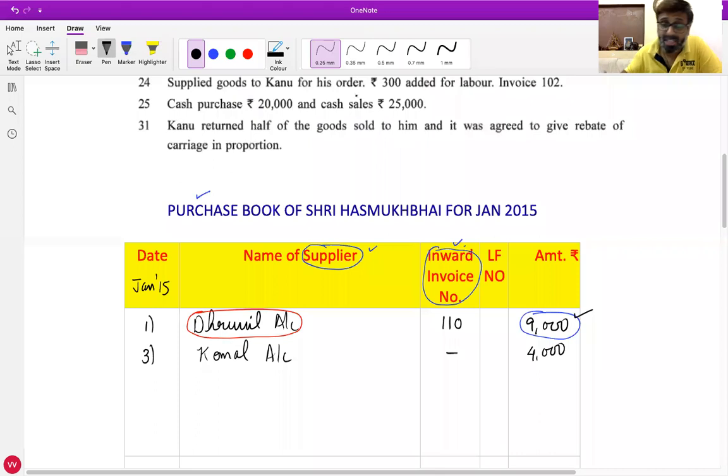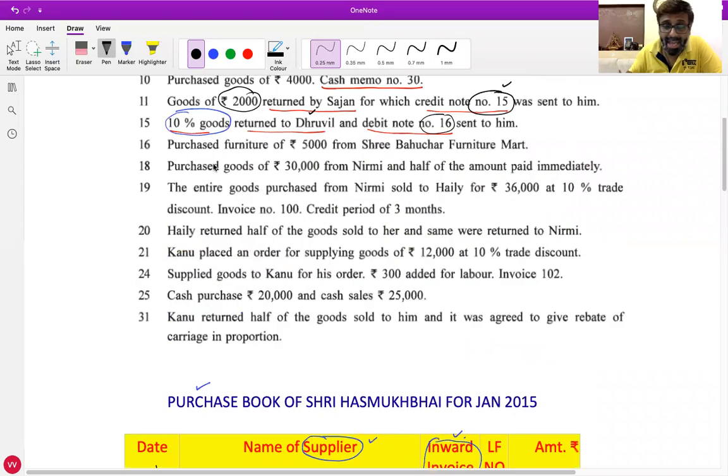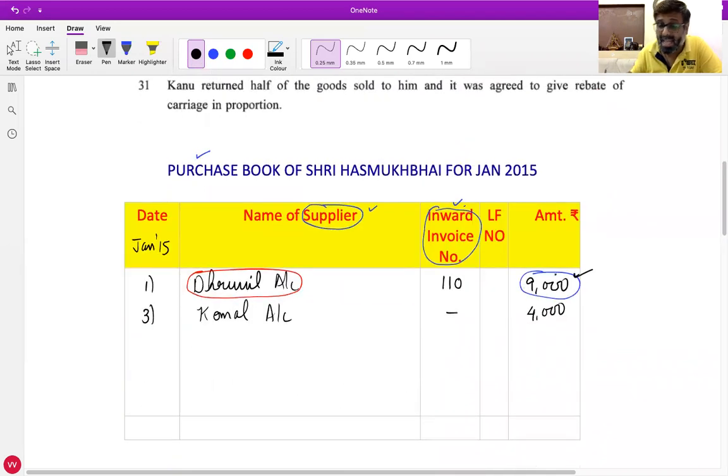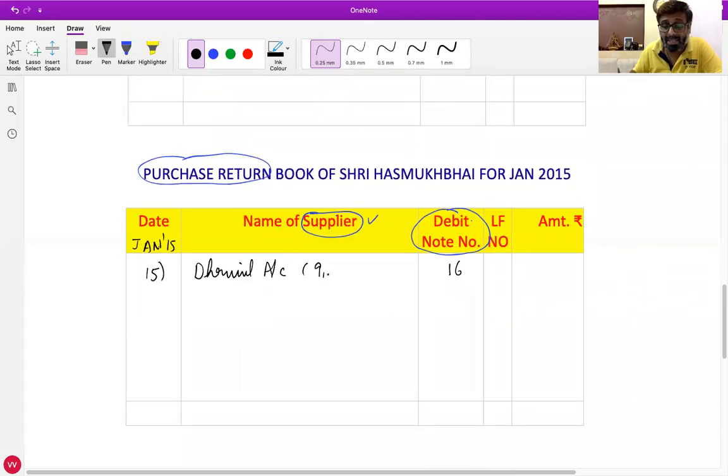See, all of you look at purchase book. Can you all see we purchased goods of 9000 from Dhruvil? Yes, sir. So here, now we have returned him 10% goods. So we will do 10% of this 9000. What is the value of goods we will return to him? 900. Any doubts in this? All are clear with the value of 900? Yes, sir. Okay. Let's proceed further.